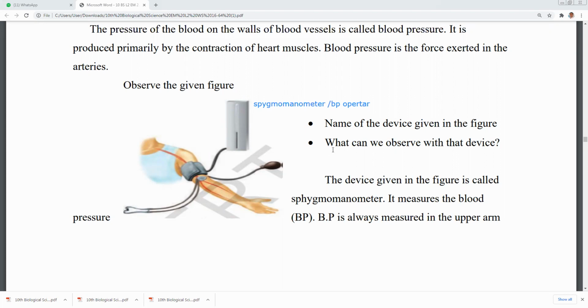Next, another question: what can we observe with that device? From this device we can observe the BP. This device given in the figure is called sphygmomanometer, and it measures the blood pressure, always in the upper arm.